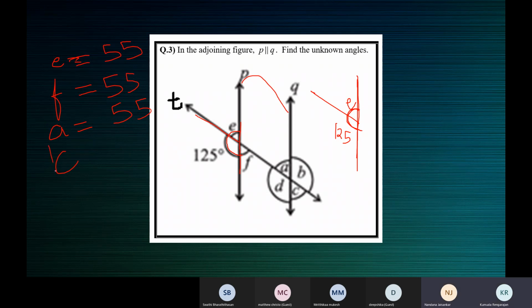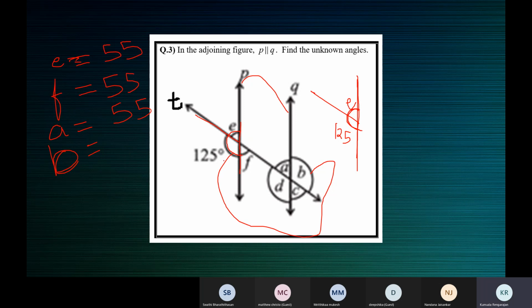Ma'am, find B. No, find B. Use the 125. Reason? Ma'am, because they are a linear pair, ma'am. One other reason. How can you connect this 125 and this B? What kind of angles are they? Alternate exterior angles. Yeah. So you can say B is equal to 125 degrees. Alternate exterior angles are equal.